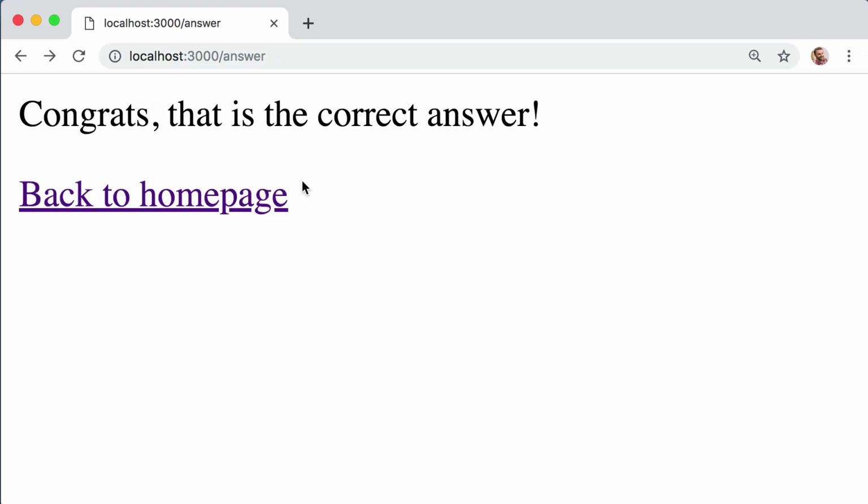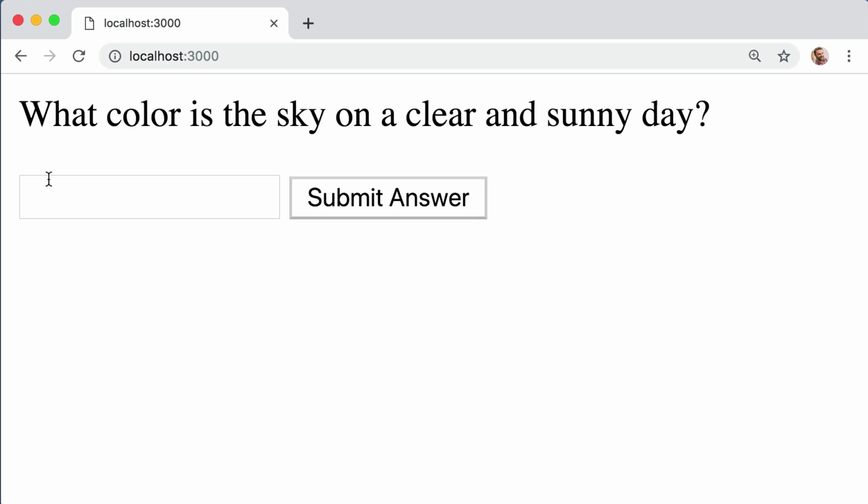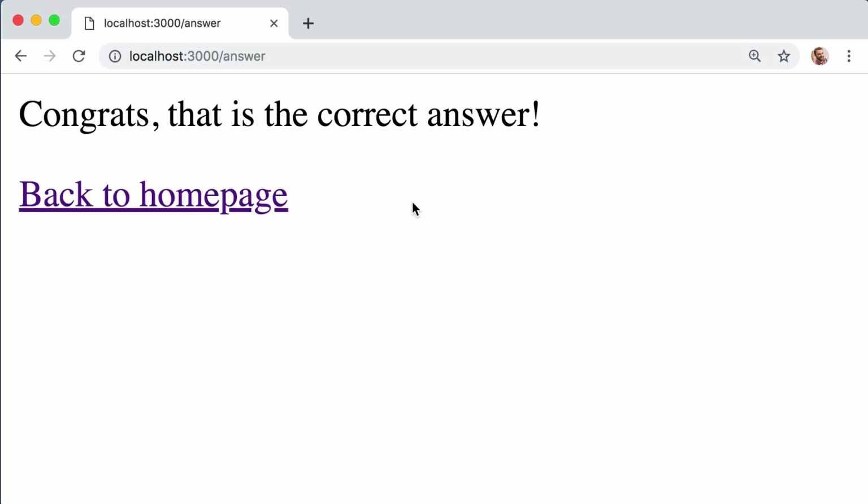Now, before we worry about what a database is, let's first look at the big picture. So the app or server that we built in our previous lesson can read the user's input, right? We were able to determine if they typed in blue or not. But as soon as the server sends back its response, that data that the user typed in and submitted is gone. Our server does not remember it. Now, for certain simple applications, that's okay. But for most complex applications, we need to have some sort of permanency, right? Eventually, we are going to want to remember or store the user's data. And this is where databases come into play.